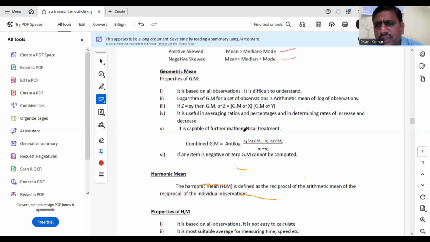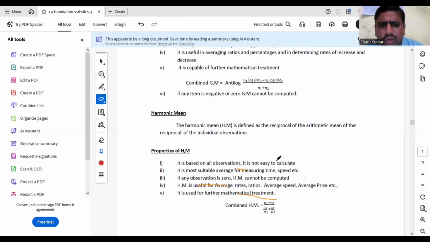It is capable of further mathematical treatment. That means combined GM is also there. Formula: anti-log of (n1 log GM1 plus n2 log GM2) by (n1 plus n2). If any item is negative or 0, GM cannot be computed. If any item is 0, GM will be 0. If any item is negative, we can't compute GM. Okay. Next, harmonic mean.